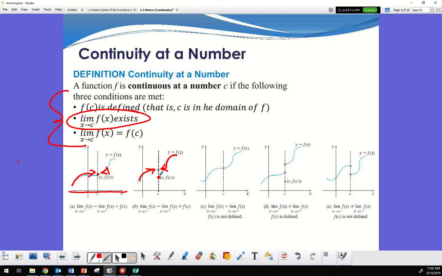Same thing here, it's just not defined at all. So my c value is not defined at all. Here is one of my jumps. This is one jump here and here's another jump here. Here's a jump where it is defined but at a different point down here. This is undefined at c, with open dots on both top and bottom here.